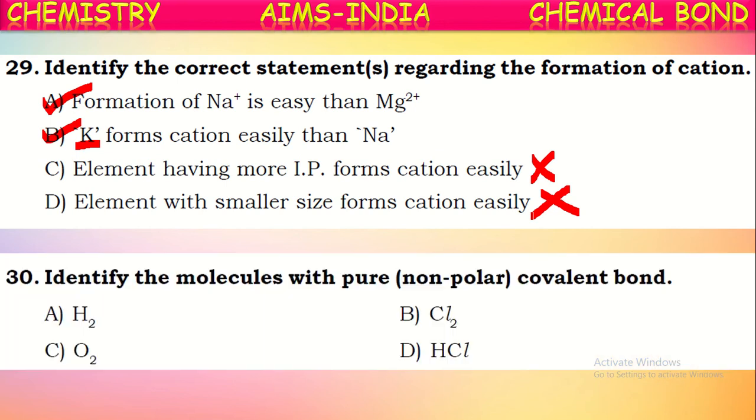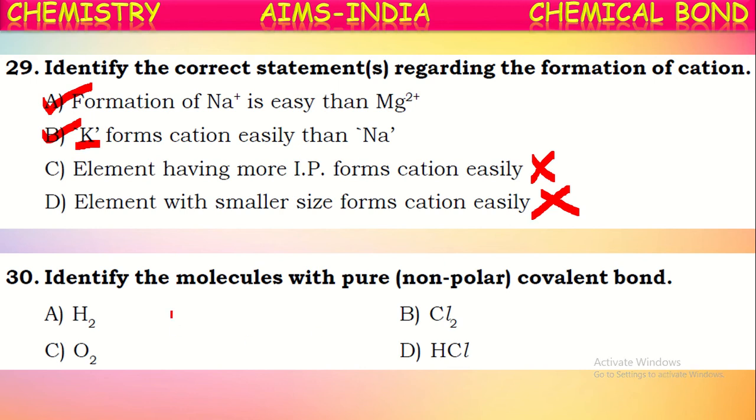Okay. Next question. Identify the molecules with pure covalent bond. So a pure covalent bond is formed when two atoms share an electron pair mutually, equally. Then a pure covalent bond, a non-polar covalent bond, is formed. Generally, only the atoms with zero electronegativity difference between them can form a pure covalent bond. That means, to say simply, the covalent bond between two similar atoms will be purely covalent or non-polar covalent.